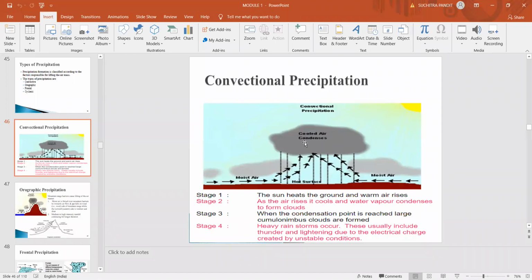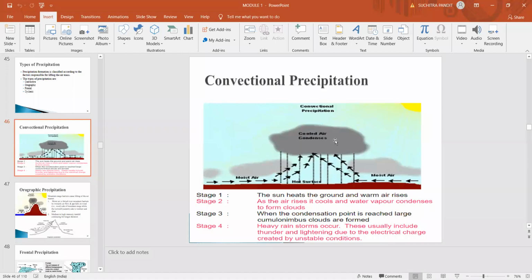That means there will be an increase in the rain droplet growth, which results in the formation of heavy thick clouds in the shape of cauliflower. And when these clouds become heavier or denser, they collide with each other, or sometimes these clouds melt due to the temperature, which results in the precipitation.